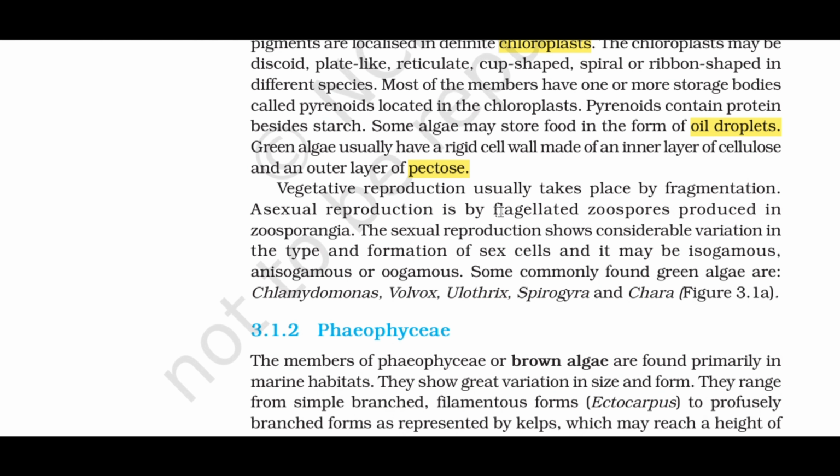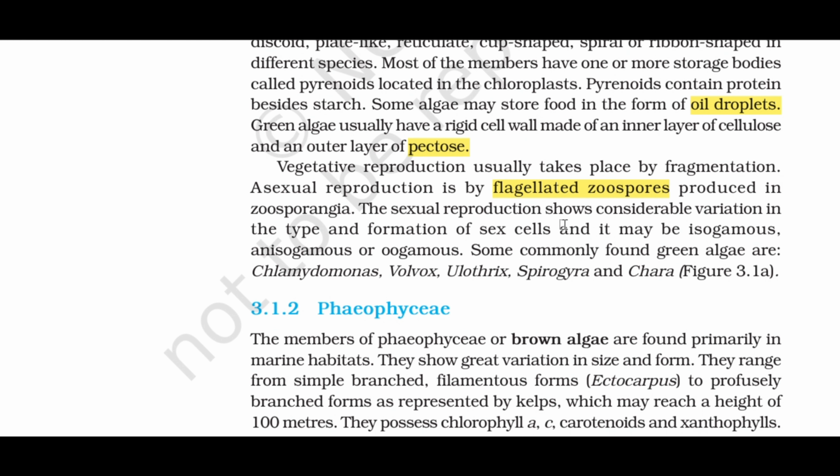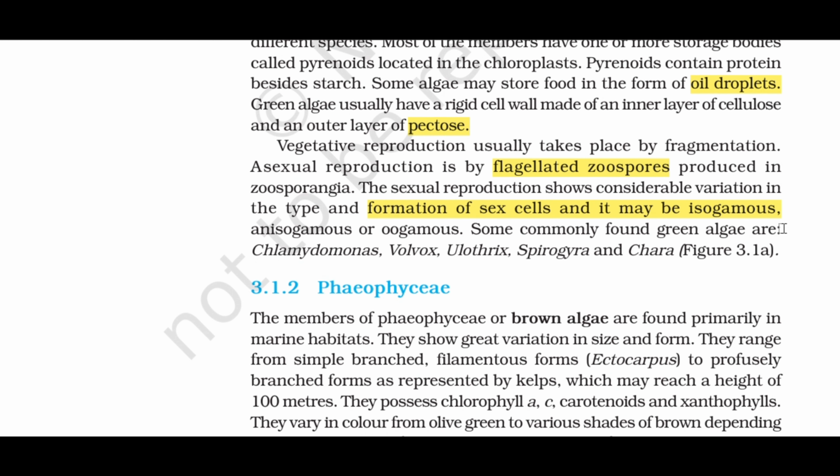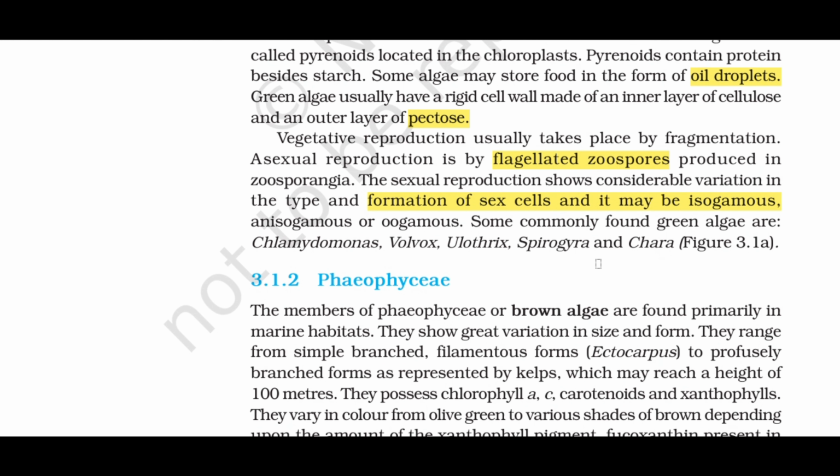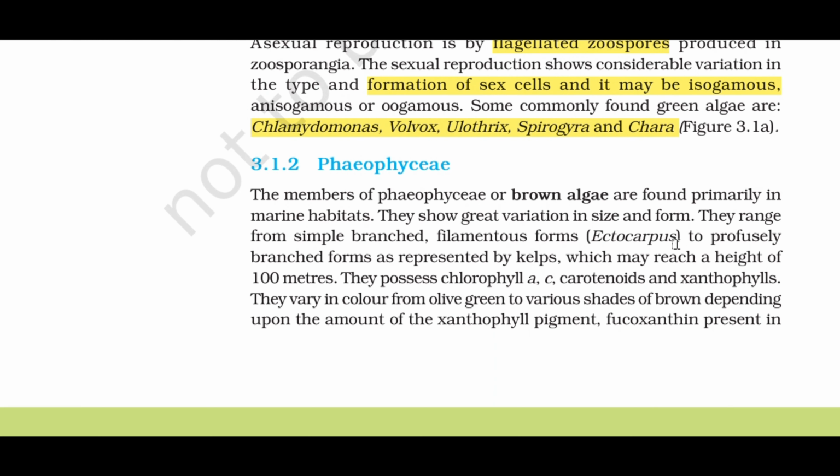Asexual reproduction is by flagellated zoospores produced in zoosporangia. The sexual reproduction shows considerable variation in the type and formation of sex cells, and it may be isogamous, anisogamous or oogamous. Some commonly found green algae are Chlamydomonas, Volvox, Ulothrix, Spirogyra and Chara, figure 3.1a.